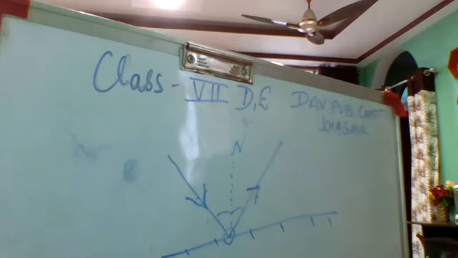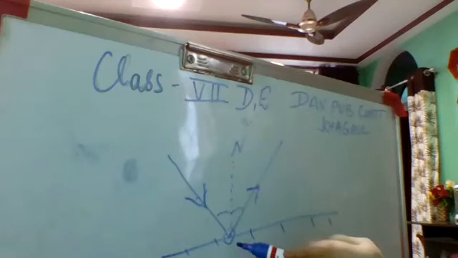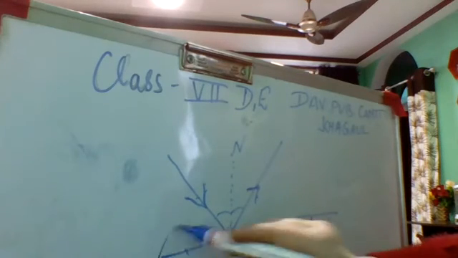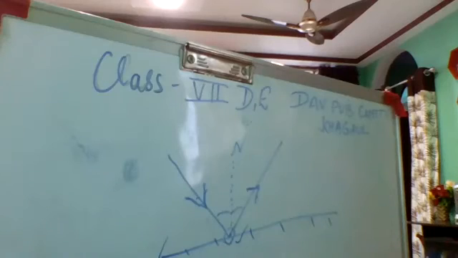Now children, you all tell me that if the incident ray and reflected ray are coming from the same plane, then the plane of incidence and plane of reflection will be same or not? Ma'am, same, because it is originating from the same point. So this is your plane of incidence also, and this is your plane of reflection also. Both are coming from the same point. So it is clear that the plane of incidence and plane of reflection is same.